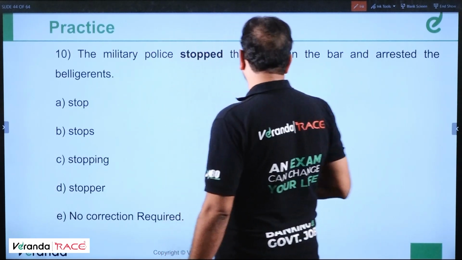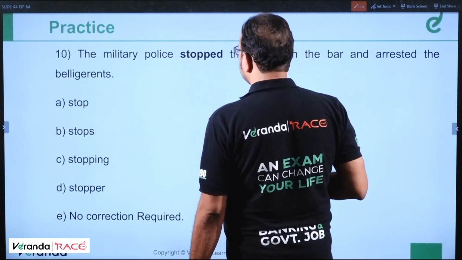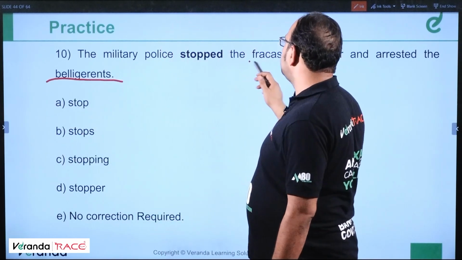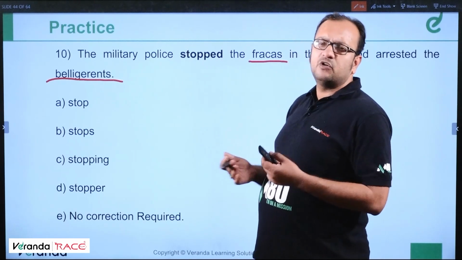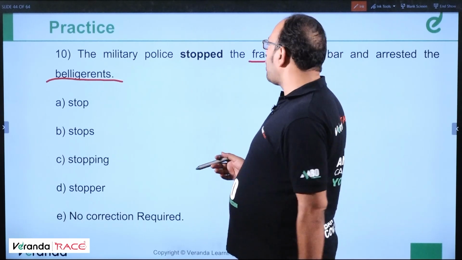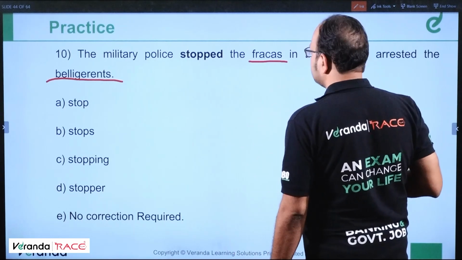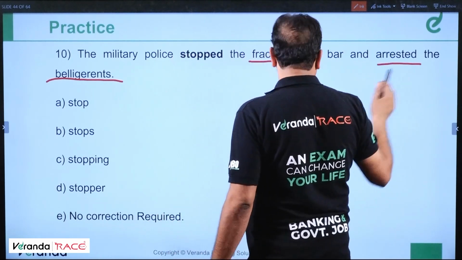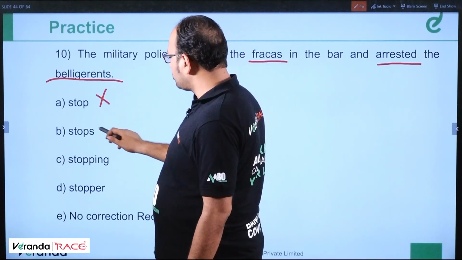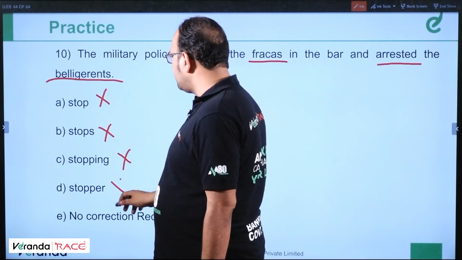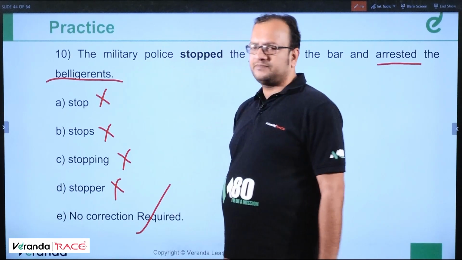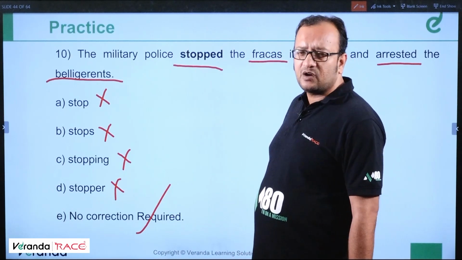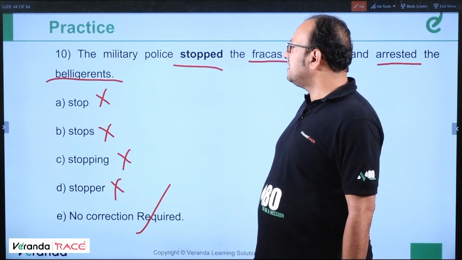Moving ahead, question number 10. The military police stopped the fracas in the bar and arrested the belligerents. Belligerent means the people who are ready to fight. Fracas means a fight or a kind of pandemonium situation. It is a past event because arrested is mentioned over here. So stop is wrong, stops is wrong, stopping is wrong, stopper is wrong. No correction required is the correct answer. Past event, past action, stopped is the correct option. Correct.